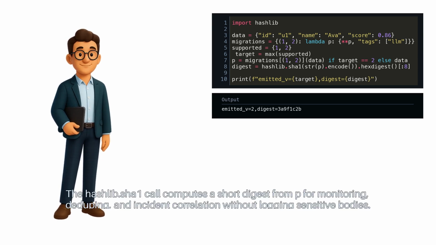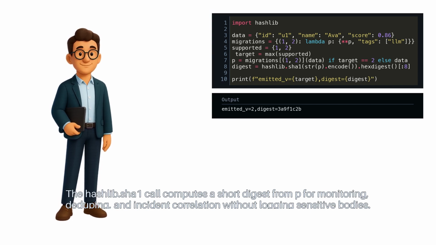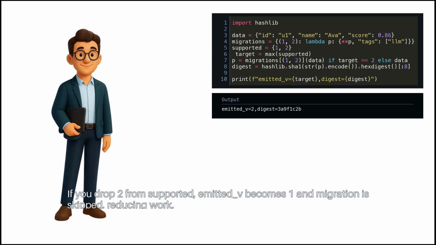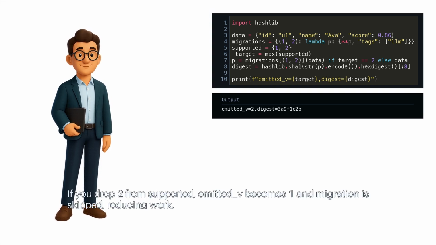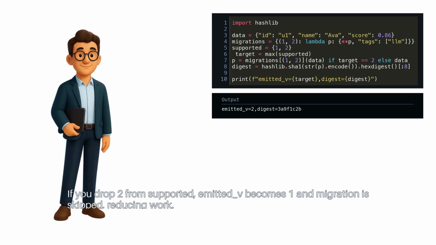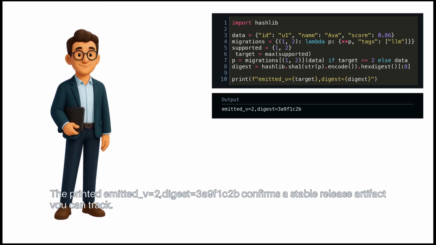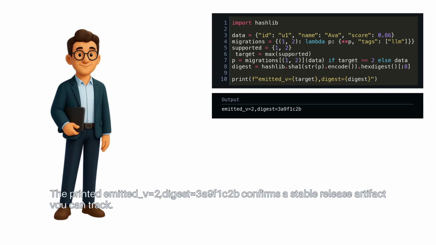The hashlib.sha1 call computes a short digest from p for monitoring, deduping, and incident correlation without logging sensitive bodies. If you drop 2 from supported, emitted v becomes 1, and migration is skipped, reducing work. The printed emitted v equals 2, digest equals 3a9 as 1c2b, confirms a stable release artifact you can track.